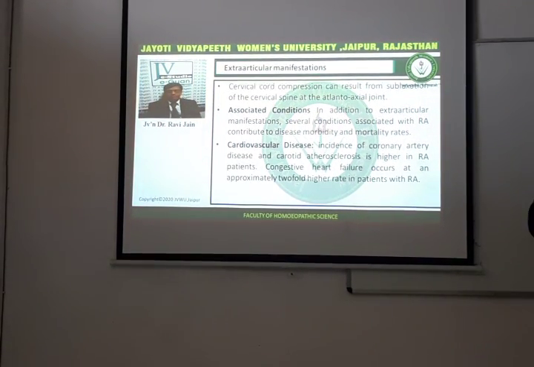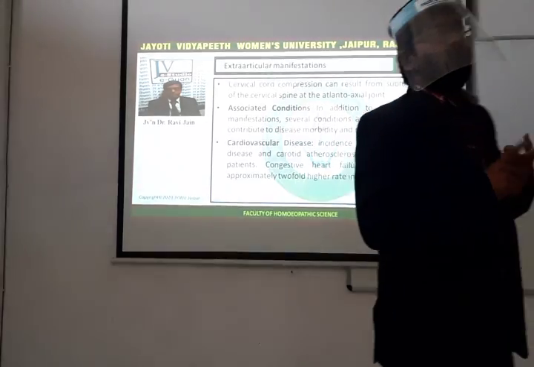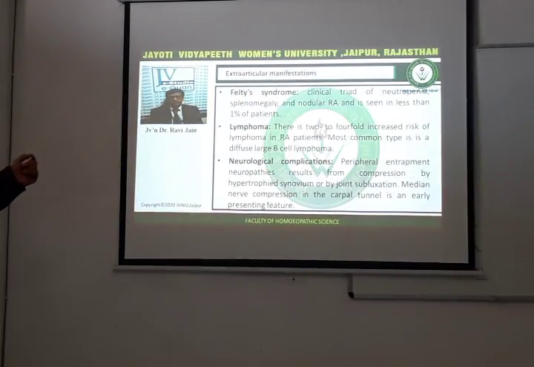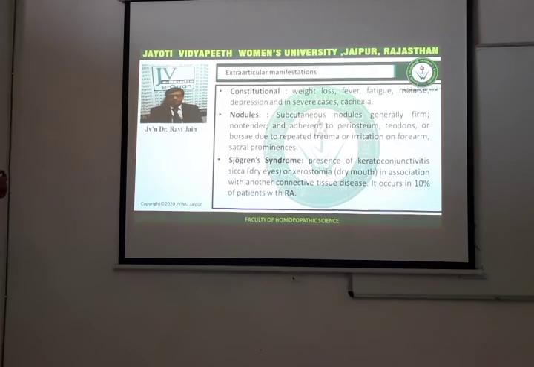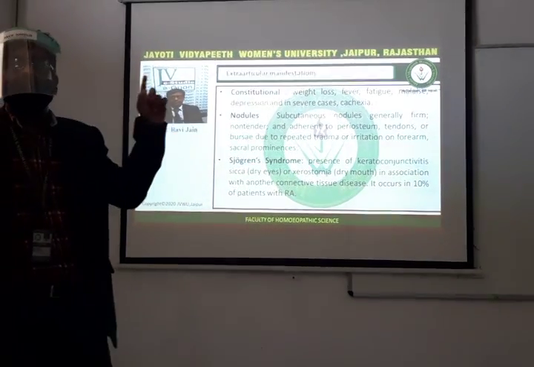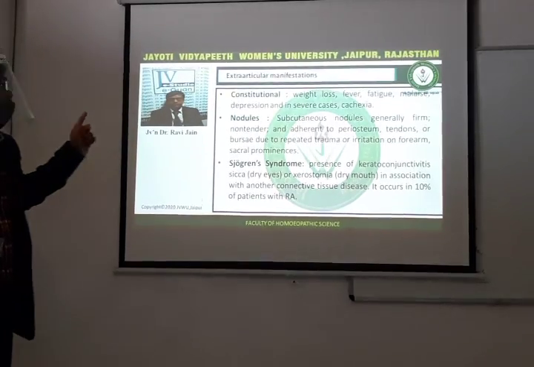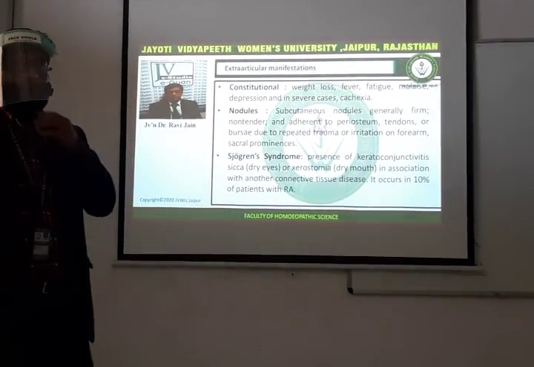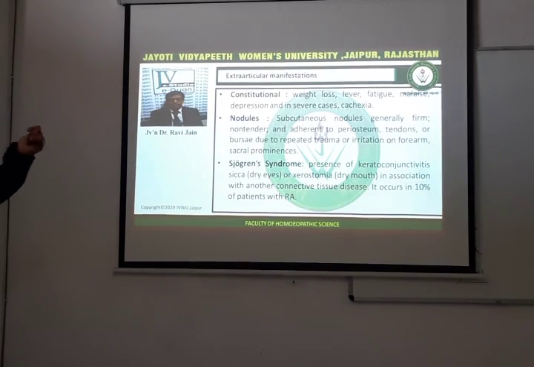Associated conditions in addition to the extra-articular manifestations. So these were different extra-articular manifestations. Can you rename those extra-articular manifestations to me once again? We had constitutional symptoms. What were the constitutional symptoms? Weight loss. You have seen different types of nodules.